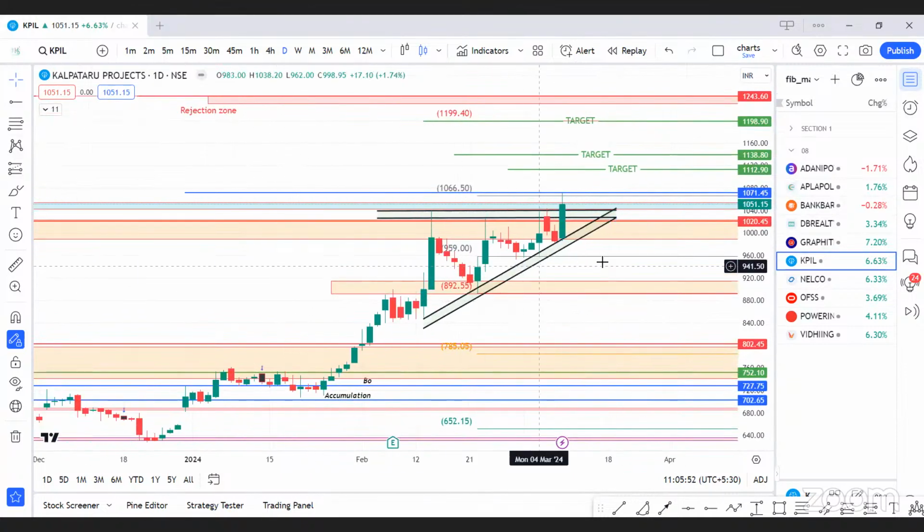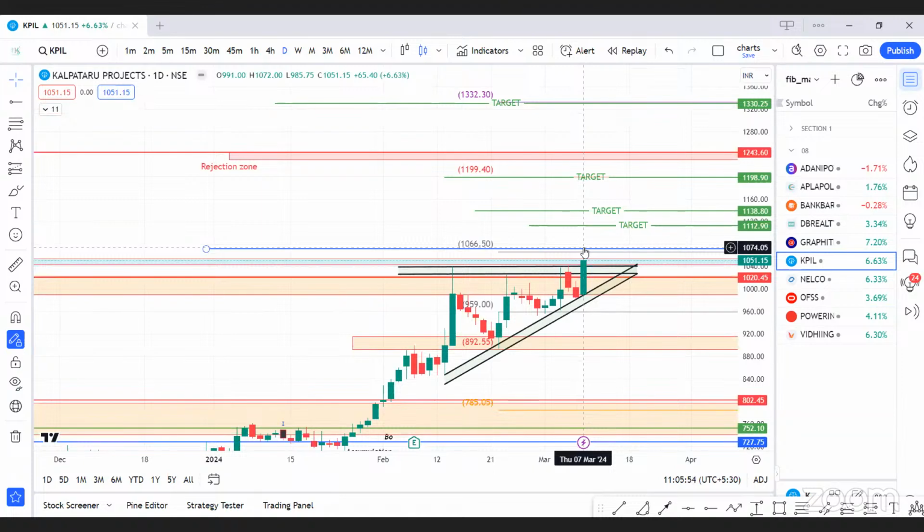So we are keeping this in our watch list. As soon as we got our entry triggered above 1074, above yesterday's high, we can plan our trade for the immediate target of 1110, 1138, 1150, and 1200. And this 1200 to 1240 to 1250 will be a rejection zone in this script.